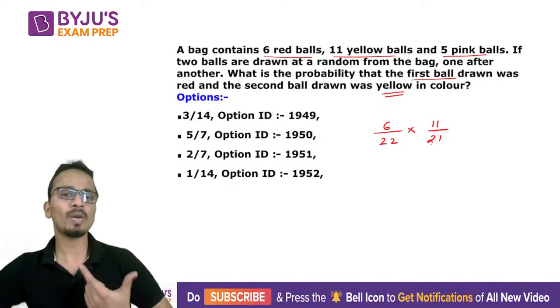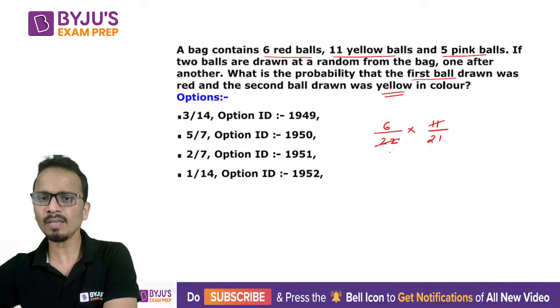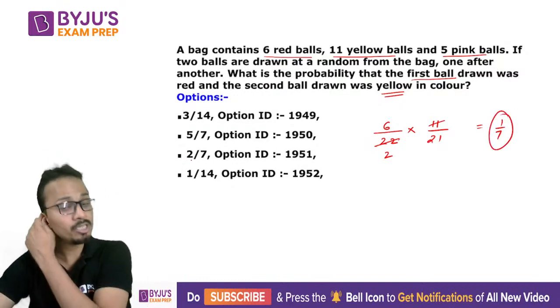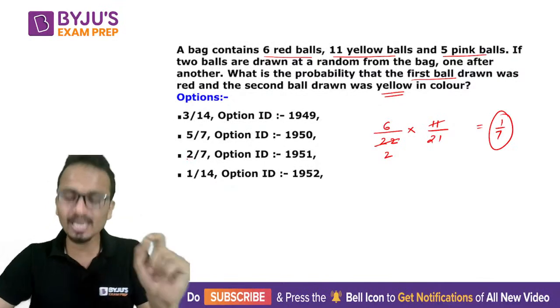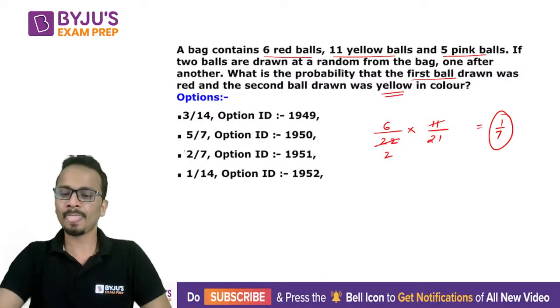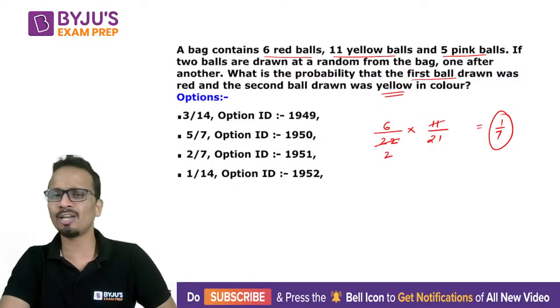Because the balls are drawn one after the other, this is how we will calculate the answer. Doing the calculation, the final answer will come out to be 1 upon 7, which is not among the options. So friends, you can raise an objection for this question as well. So up till this point, we have seen 3 questions in which we can raise an objection.